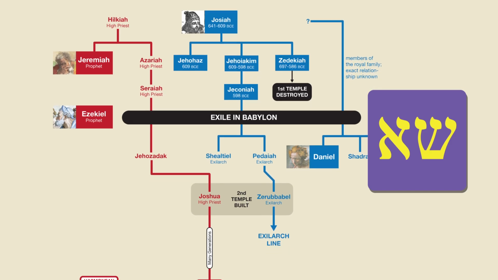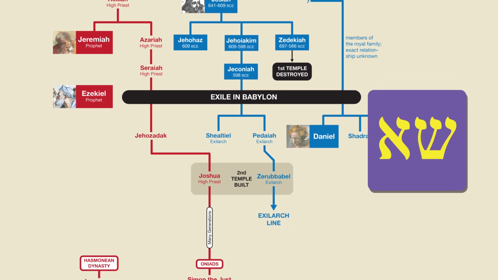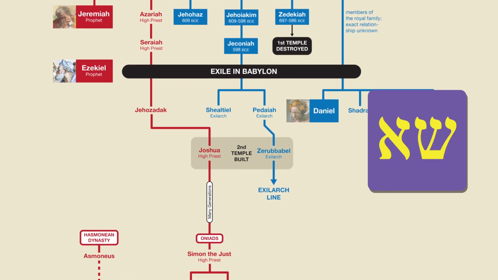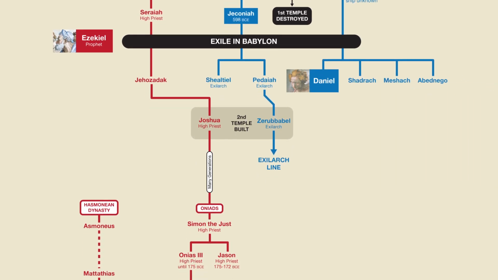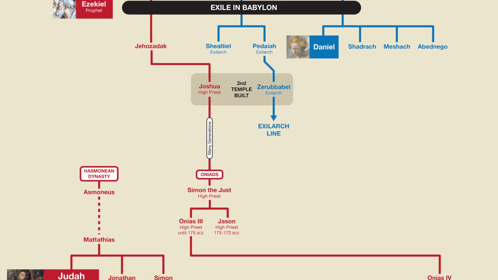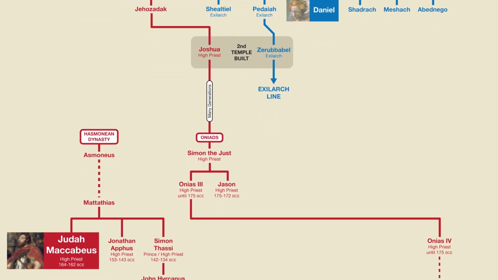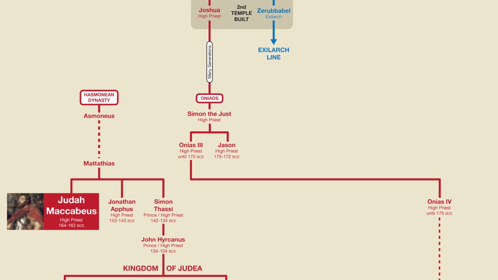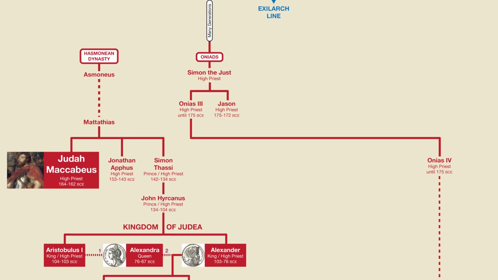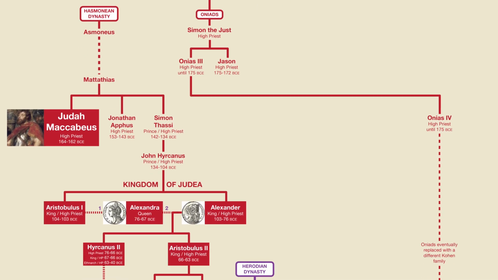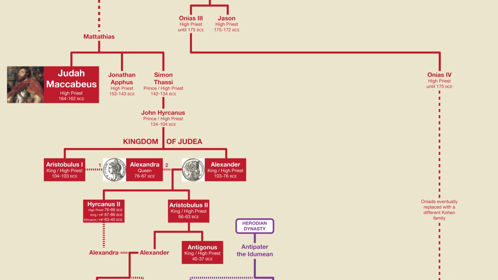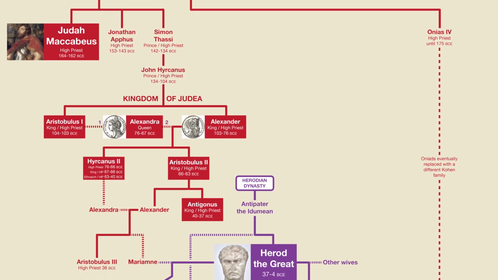But today, I'm guest narrating for Useful Charts in order to show you the family tree of the Hasmonean and Herodian dynasties, the two dynasties that ruled the Kingdom of Judea during the Hellenistic and early Roman periods. I'll be starting with the Maccabees, who are the main characters in the Hanukkah story and the starting point of the Hasmonean dynasty. I'll then be tracing their line to the point in which it connects to Herod the Great,